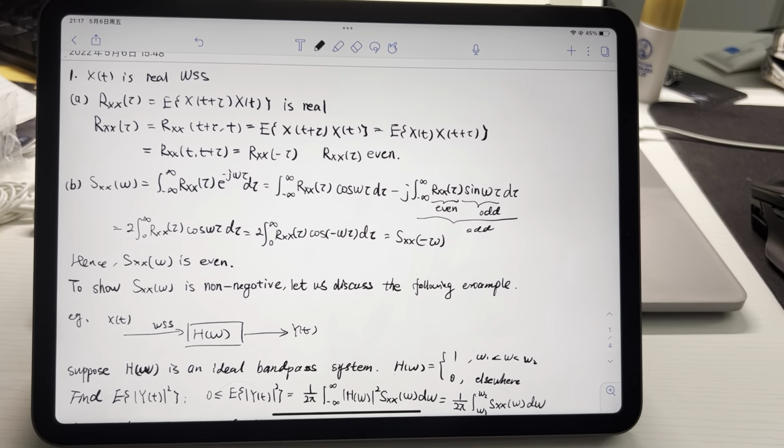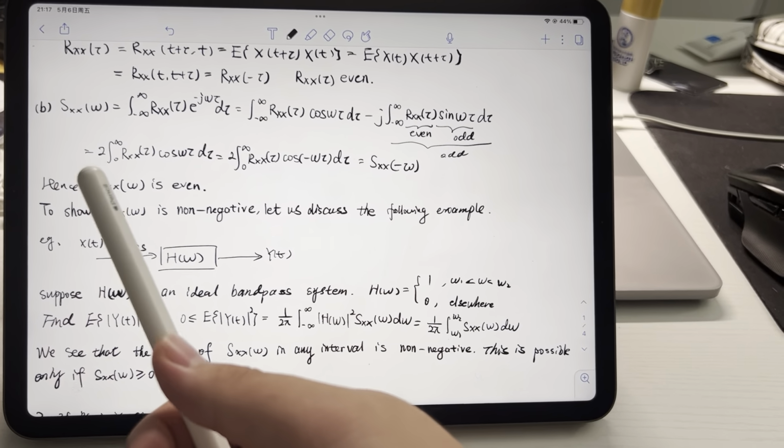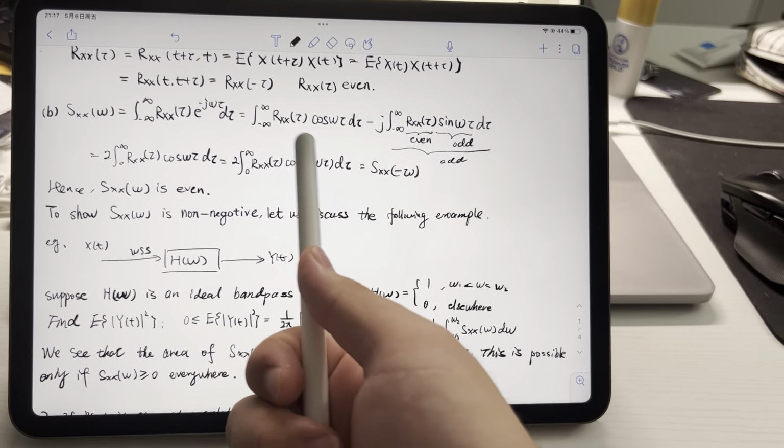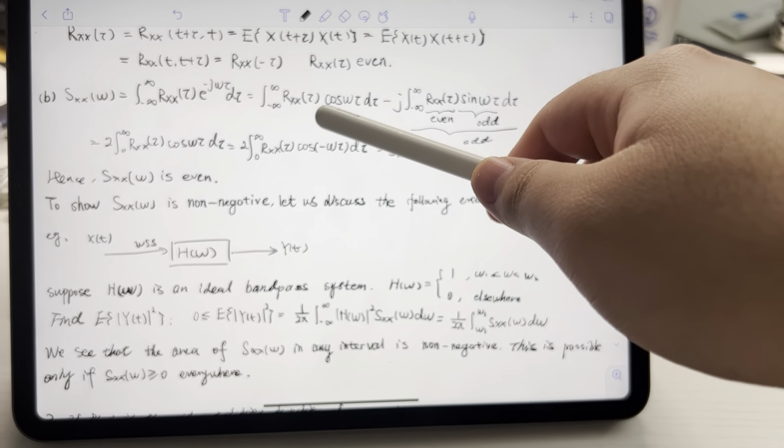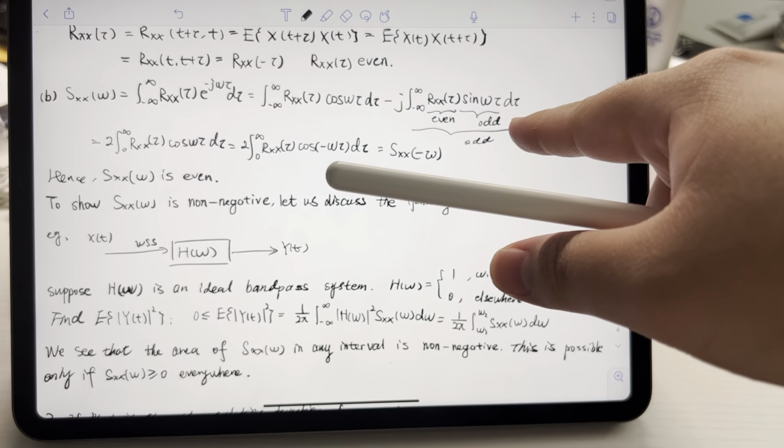For SXX(omega), according to the definition, it can be written like this one, and we use Euler's equation to rewrite the exponential part, and it can be partitioned into a real part and an imaginary part.